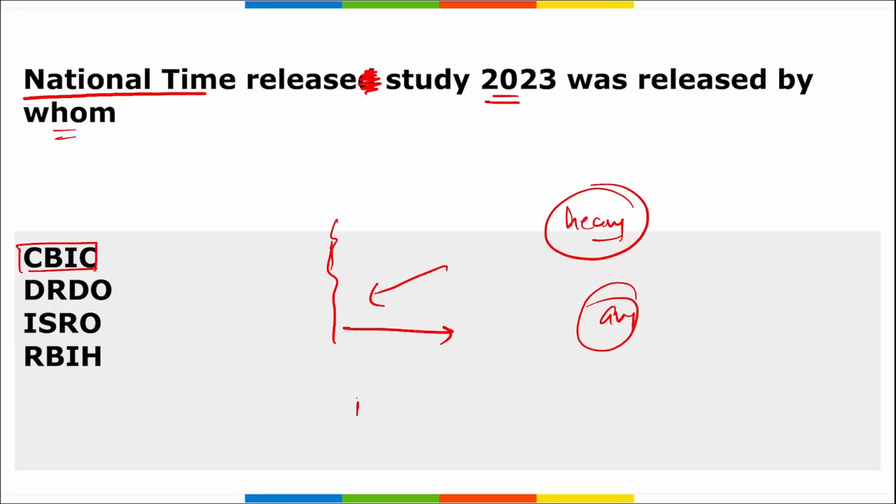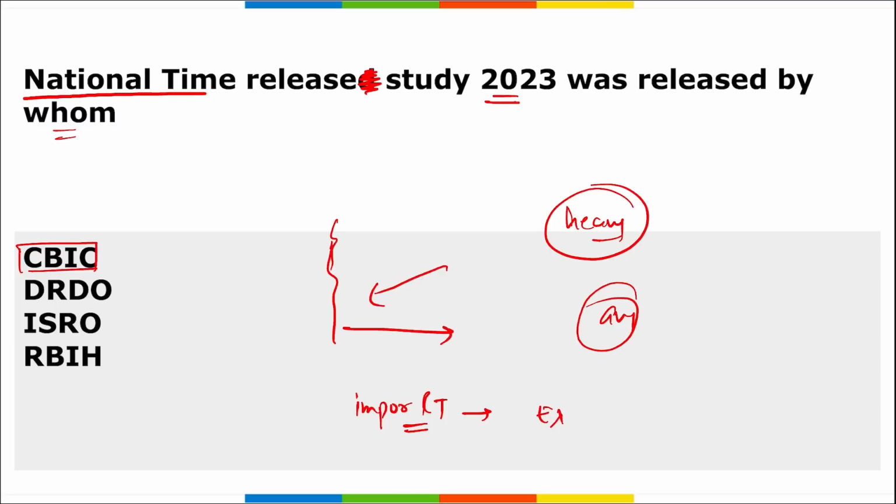Correct? See, there are some terms such as import release time and export release time. What are these? Import release time is the arithmetic mean of the period between the arrival of goods and customs granting of out of charge. And export release time is the arithmetic mean of the time between the arrival of the cargo at the port and the physical departure from the port of customs station. All right, these are your import release time and export release time.